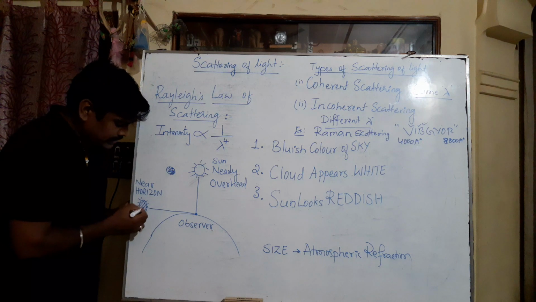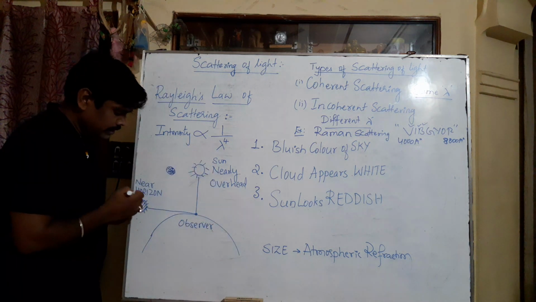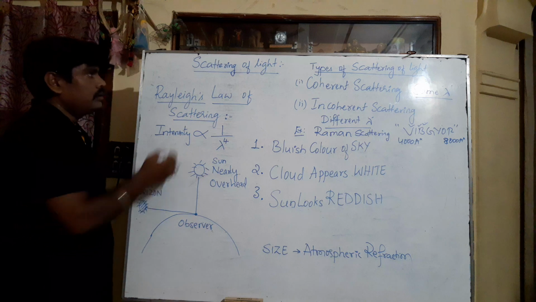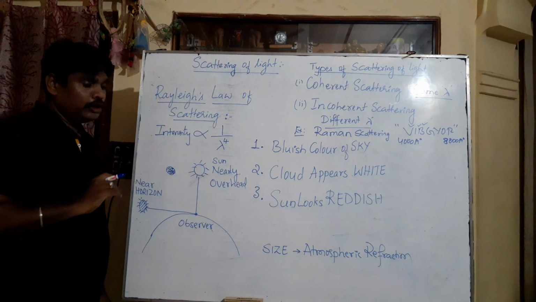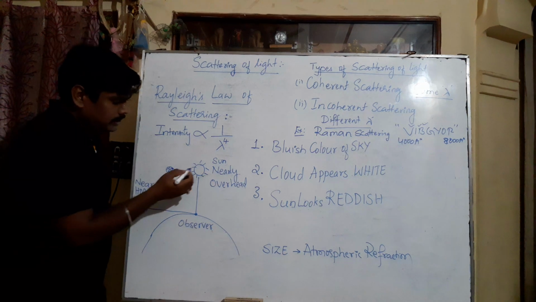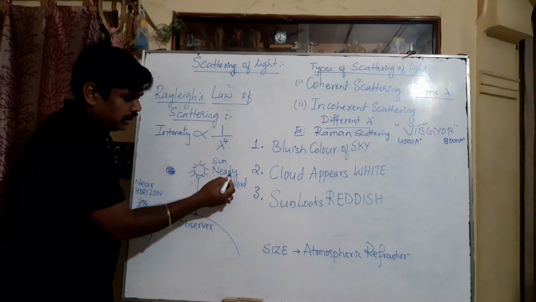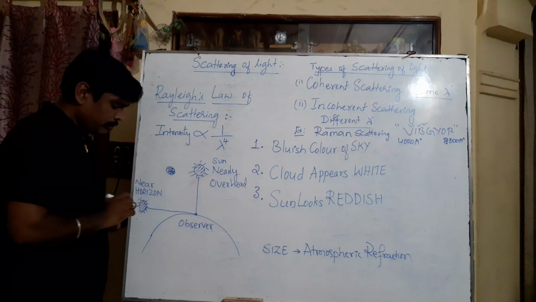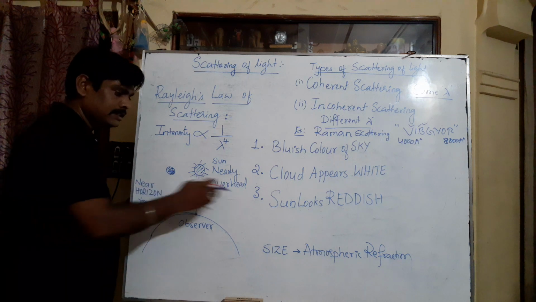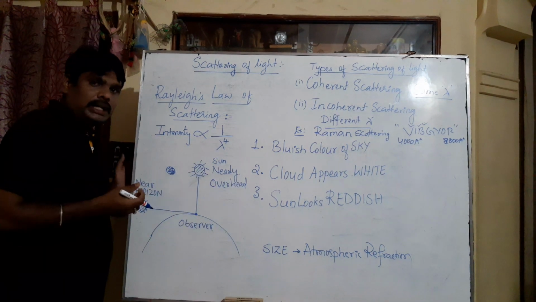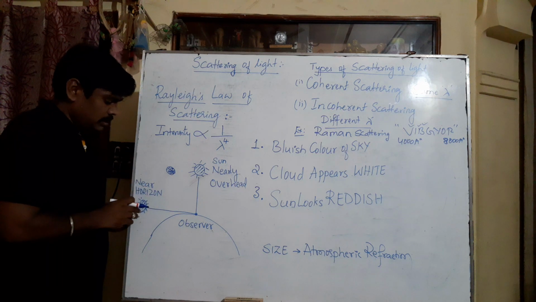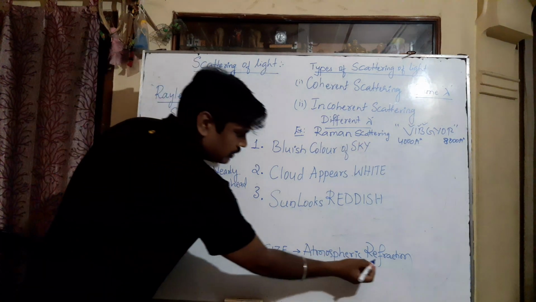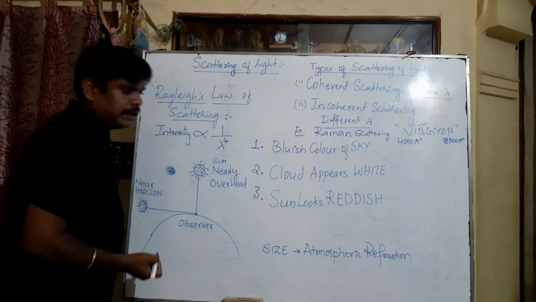That's why during sunset and sunrise, the sun looks reddish in color, that is mainly because of scattering of light. But one more phenomenon you can observe in the atmosphere. See, during afternoon time, when the sun is at the overhead position, the size will be a little bit smaller. But if you are seeing the sun during sunset and sunrise, the size will be very large. So why will the size be very large? For that reason we cannot say scattering of light. The reason for that is called atmospheric refraction.